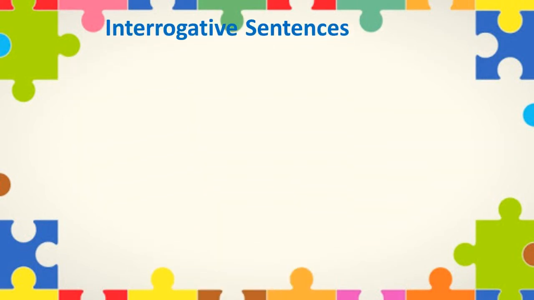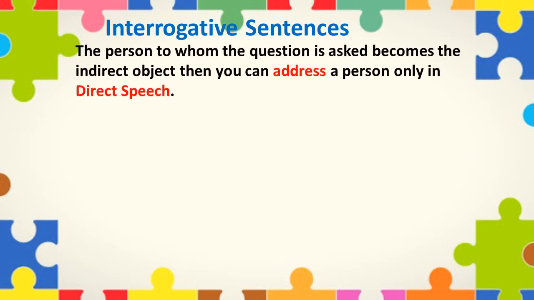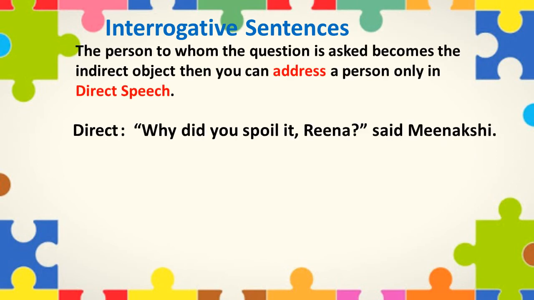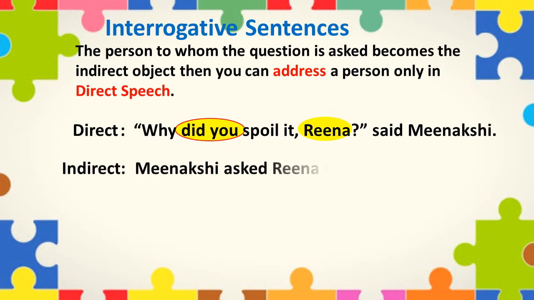The person to whom the question is asked becomes the indirect object. You can address a person only in direct speech. For example, "Why did you spoil it, Reena?" asked Meenakshi. In indirect speech, it will become Meenakshi asked Reena why she had spoiled it.